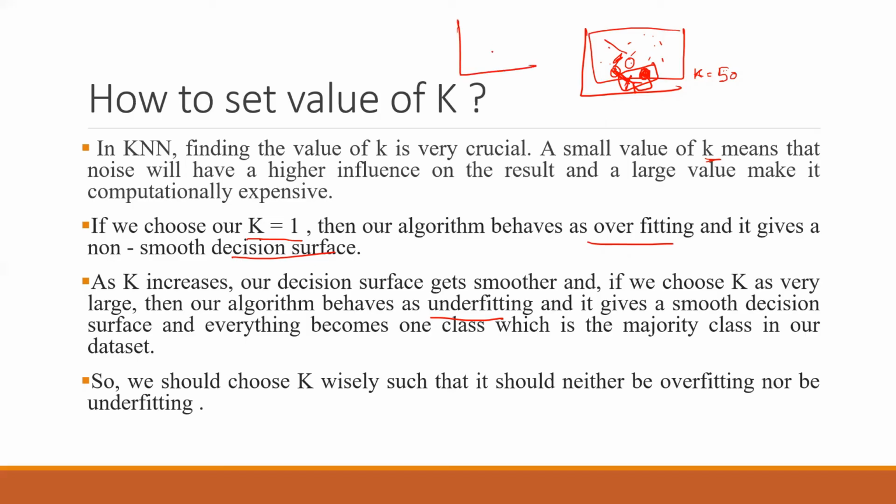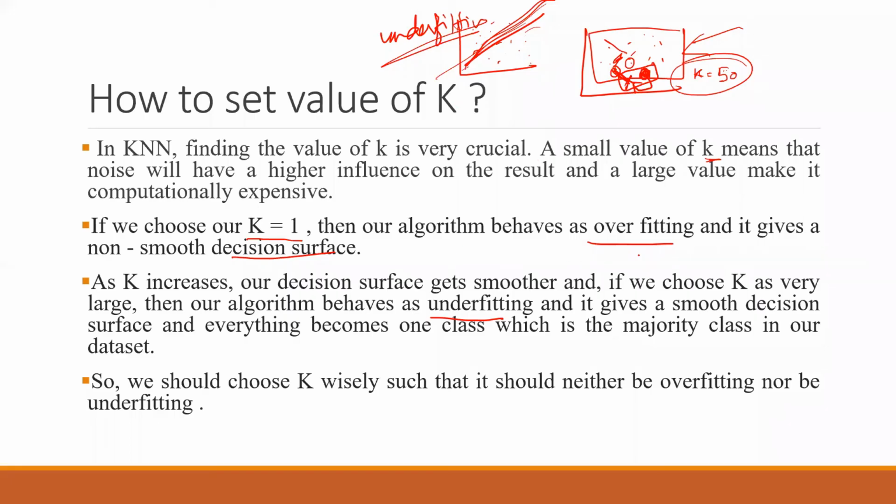Just as we were fitting a straight line between these points, and we did not care how the model fits. We just put a straight line there, and we said that okay, every point is being generalized on this straight line. So this was underfitting, as we had seen in the previous case in the initial lectures. In this case, if we have a very large k value, then again we are doing the same thing. So having a large value of k or putting a straight line in this data set, they are both underfitting, right?